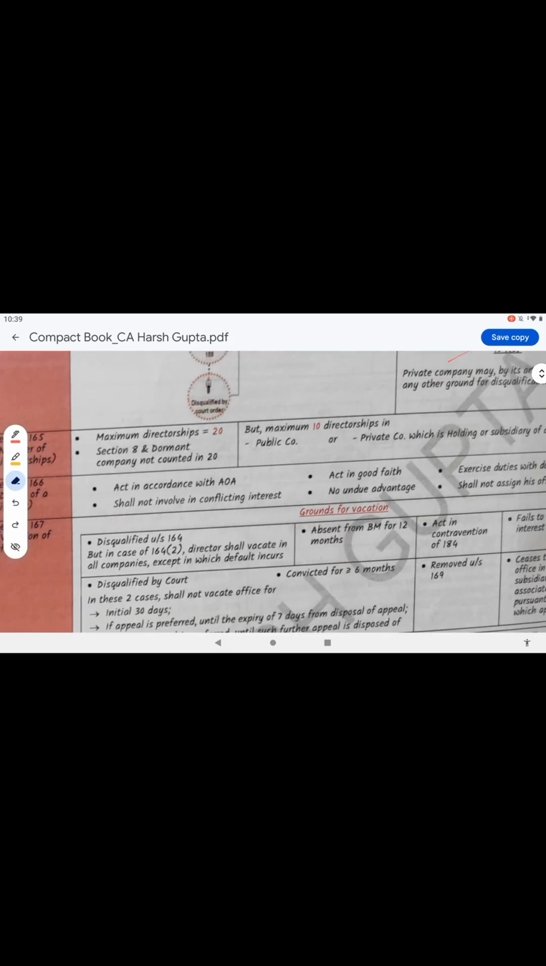Okay. Next, number of directorships. How many? 20, and this is not applicable to Section 8 companies. In public companies, a private company which is a holding or subsidiary of a public company, it is only 10, and the number of companies he can be appointed as a director in is 20.